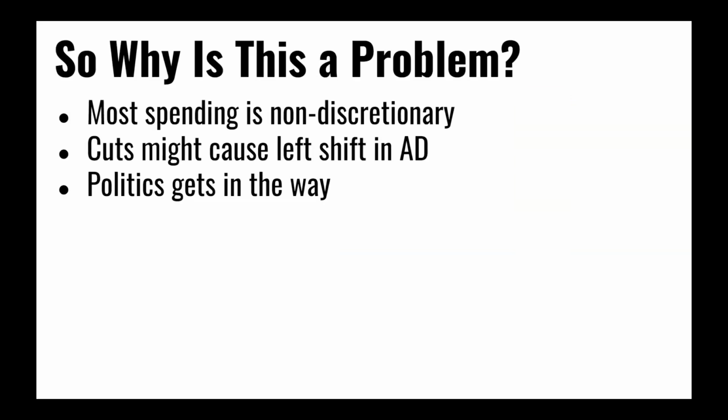So is this a problem? Maybe, maybe not. One reason to be concerned is that so much of the government spending is non-discretionary in nature. It is extraordinarily difficult for Congress to get their hands around total spending. And as we talked about in the previous class with deficits and surpluses, it means that the job of Congress to find the money to pay for all of its programs is exponentially more difficult because the total costs are beyond their control. And when you throw in politics, it gets very, very difficult for Congress to do much when it comes to controlling its spending if it wanted to do so.